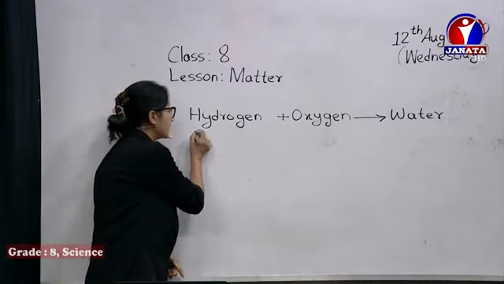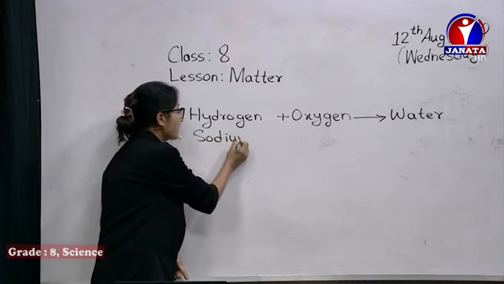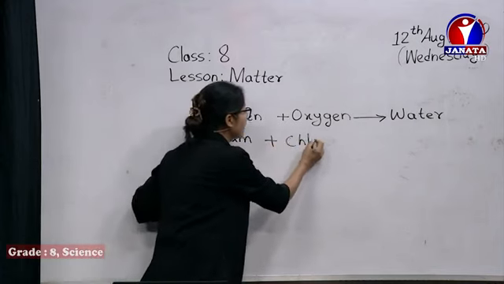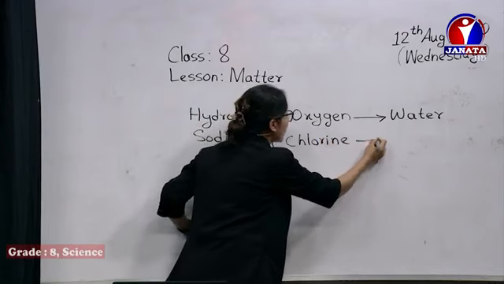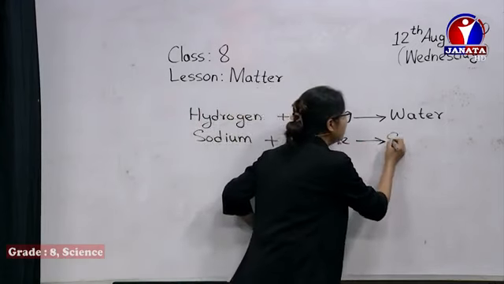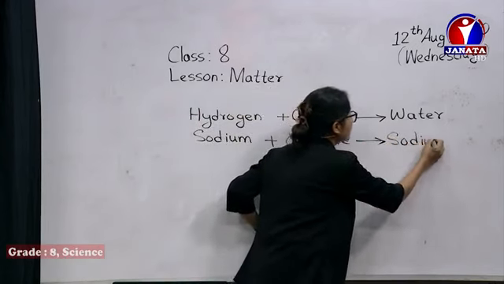Yes? So we can define a compound as a substance. One more example, like sodium and chlorine, for example. Two or more elements combine and they form a compound. So sodium and chlorine combine and it forms sodium chloride. Sodium chloride is a compound.